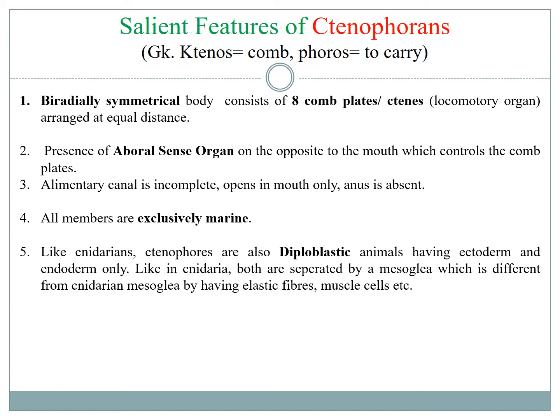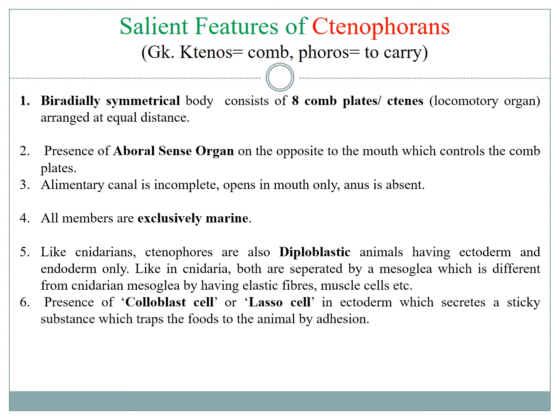But unlike the Cnidarians, the mesoglea that they have in ctenophora is filled with some elastic fibers or muscle cells. Presence of colloblast cell or lasso cell is also a unique feature of ctenophorans. These lasso cells secrete a sticky substance which is used to capture the food particles for the animal.